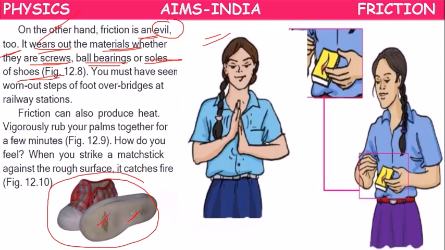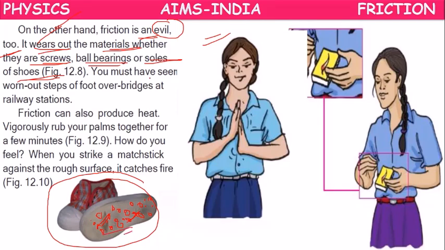You might have observed there will be some grip on the shoes. If you buy new shoes, the shoe's bottom surface will have some grip, so that while you are walking or running, you cannot slip down. Grips, spikes, we can call it by any name.